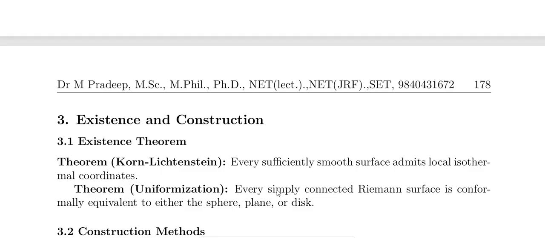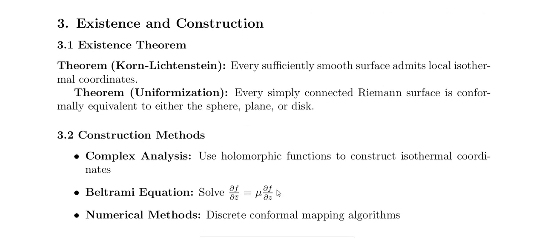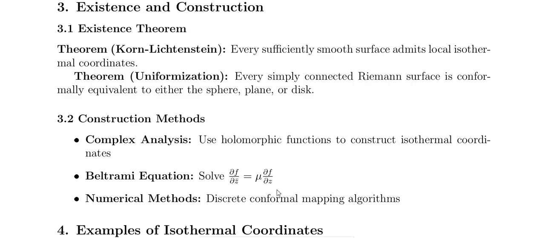And every sufficiently smooth surface, this is one of the important results, admits local isometric lines, that is called the isothermal coordinates. And every simply connected Riemann surface is conformally equivalent to either the sphere, plane or disk.